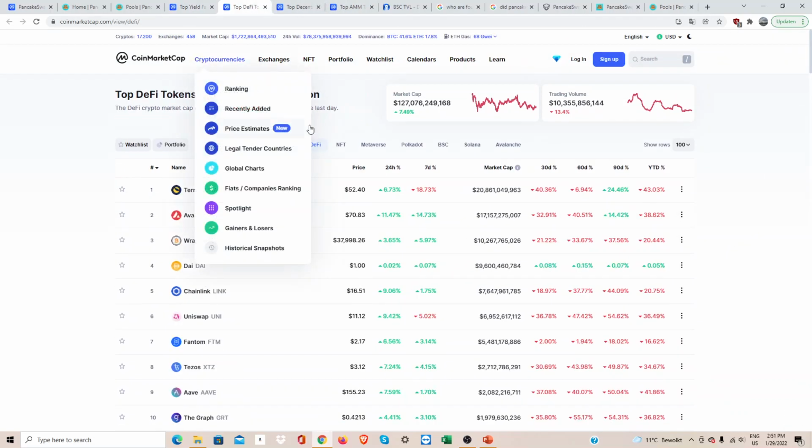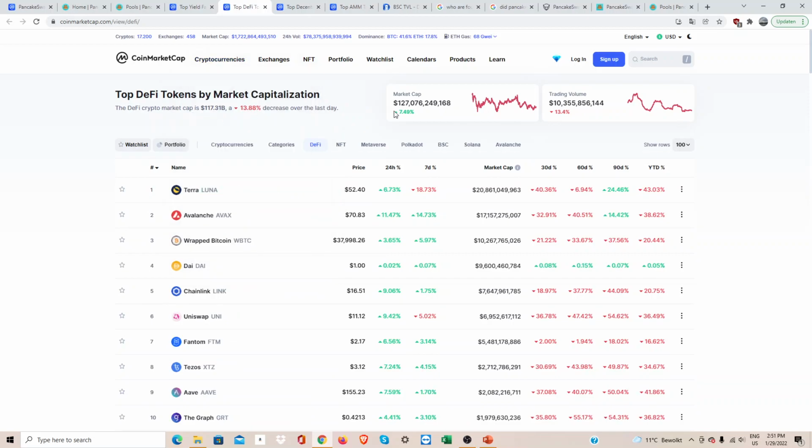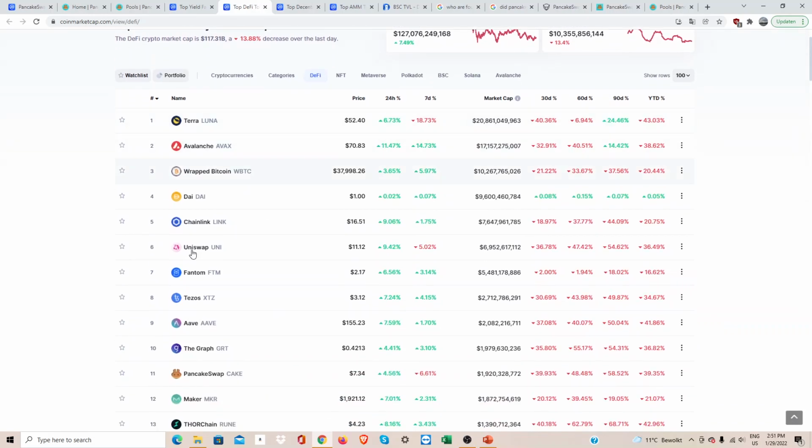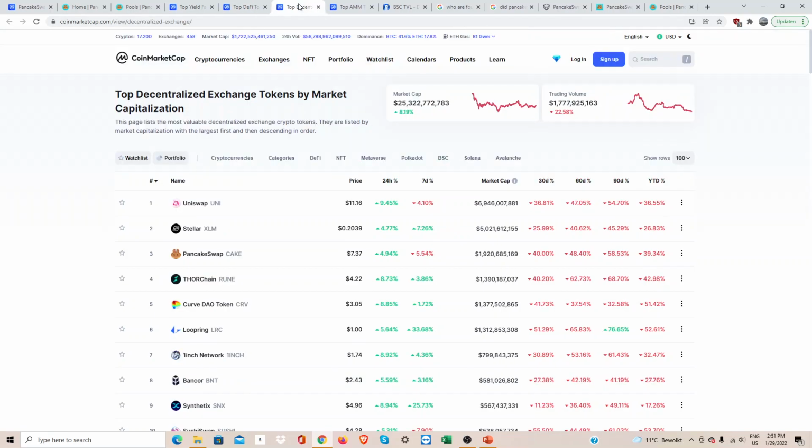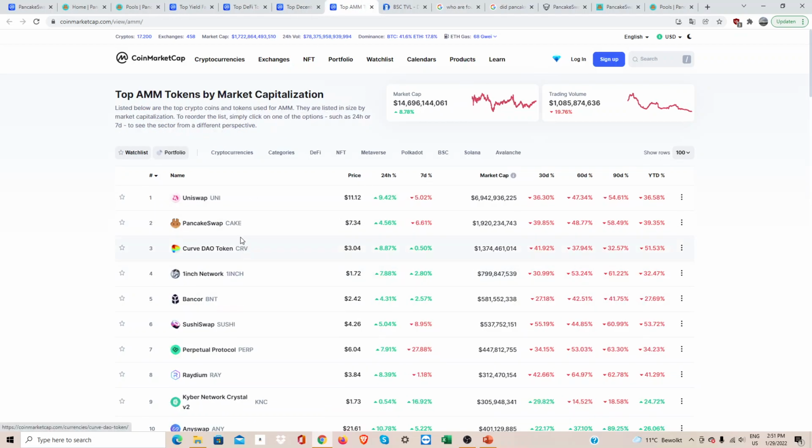Next, you can see DeFi, a very big market, $127 billion trading volume, and we can see it ranks 11th. Next up, decentralized exchange tokens, 25 billion, and it is ranked third. And for AMM, we can see it's 14 billion and it is second.